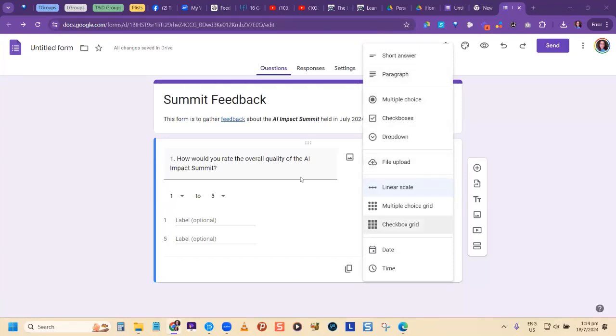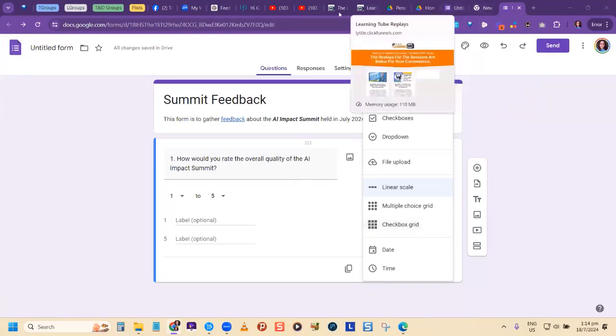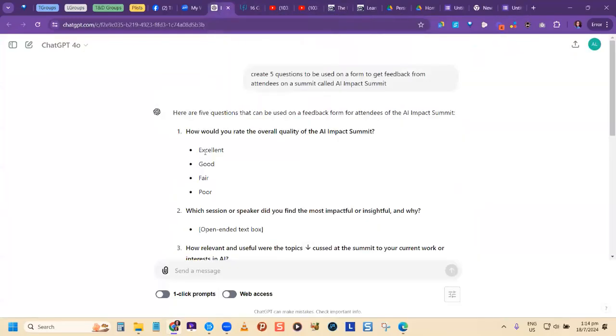All right, so I see drop down. I could have used drop down, yes. But which one is the most common one that people would use? Because we're allowing one choice, guys. Nobody's gonna say it's fair, good, okay, all at the same time. Remember, the checkbox allows you to be able to choose more than one choice. So if I want to find out what you thought of it, I won't allow you to say it was excellent, good, fair, and poor. You can't say all of those at the same time.